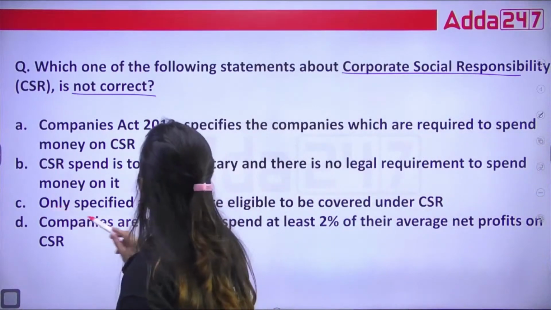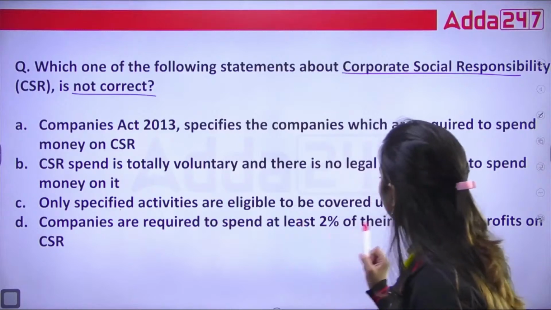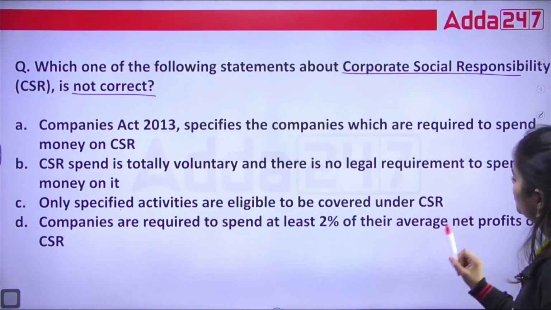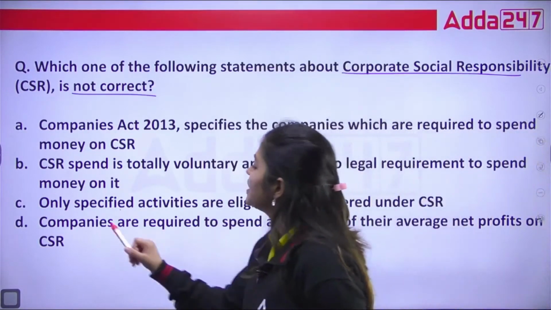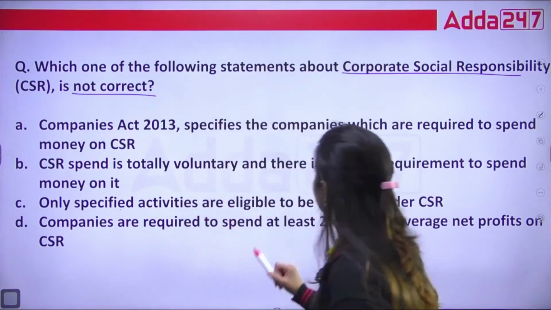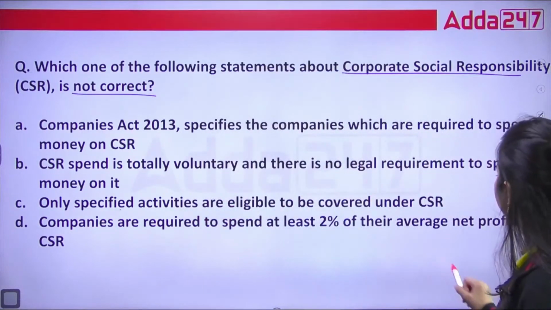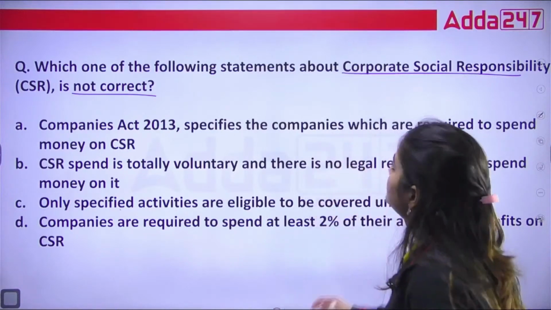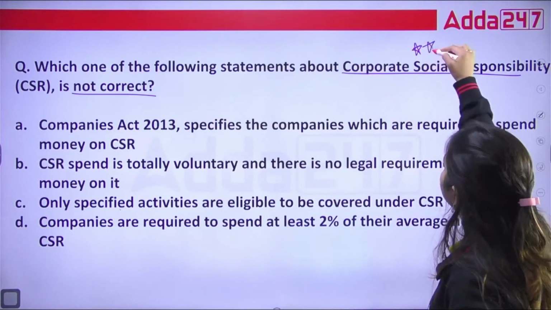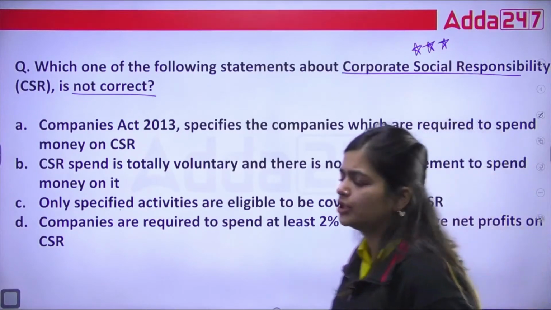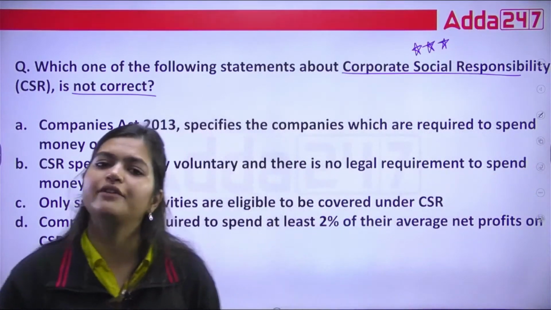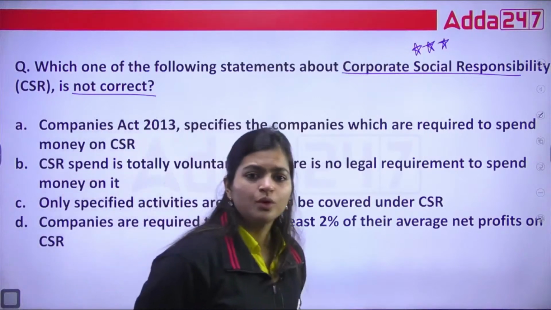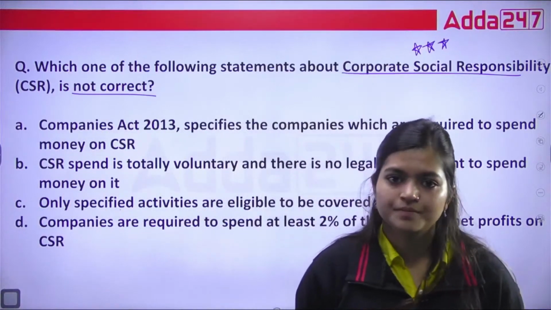C. Only specified activities are eligible to be covered under corporate social responsibility. D. Companies are required to spend at least 2% of their average net profit on CSR. You know, CSR is a very important topic for our exams. Not only for our exams, but in real life also, we must know what CSR is.